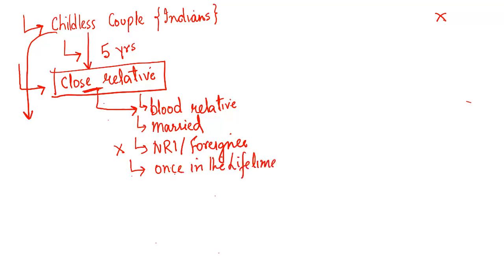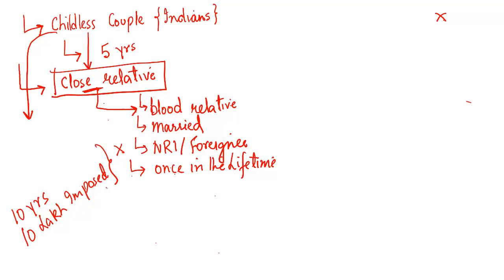And if anybody indulges in commercial surrogacy, then a jail term of 10 years can be prescribed, and a fine of up to 10 lakh rupees can be imposed. So these are some of the details about this commercial surrogacy bill that has been passed by the Lok Sabha. This bill will now go to Rajya Sabha. Once it is cleared by Rajya Sabha, then this bill will enter into force. It will become a law.